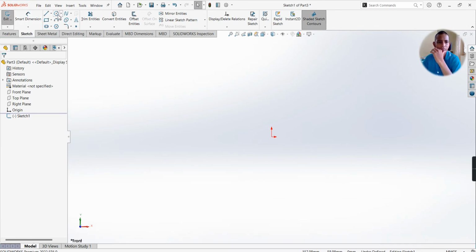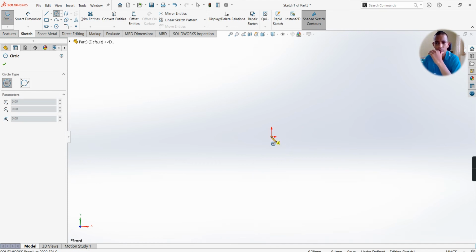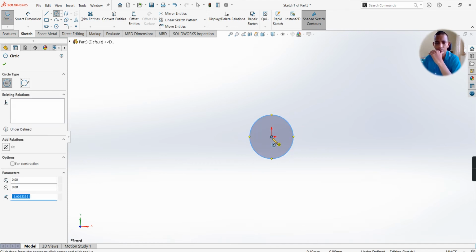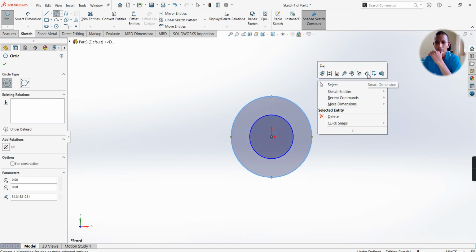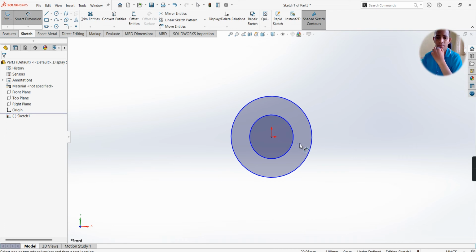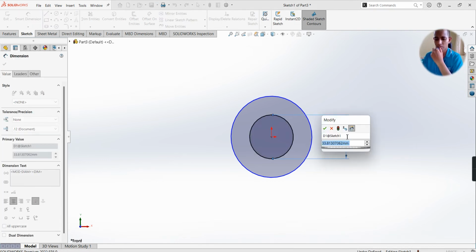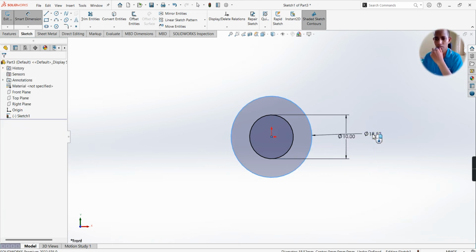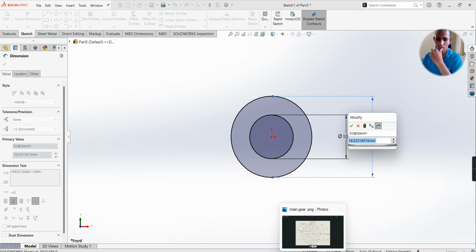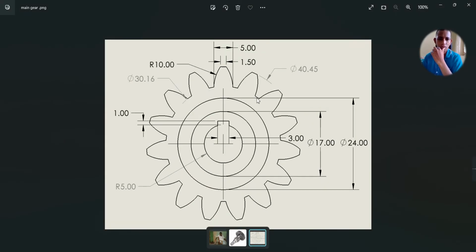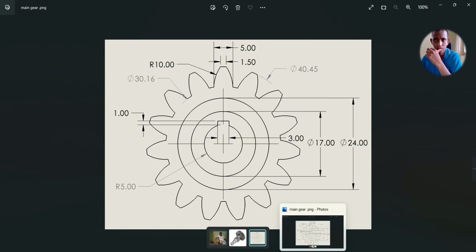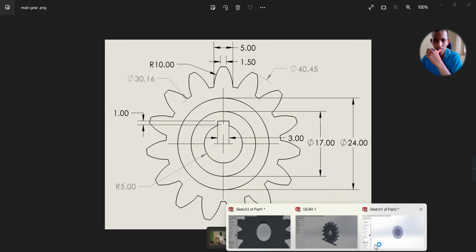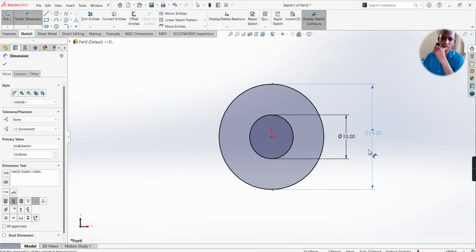Select a sketch, take the circle command. From the origin point draw one circle and one more circle. Right click, dimension, the diameter of the circle, meaning the shaft, is 10 mm. Draw one more circle and make the dimension. Here we'll go for the dimension of 24 mm. Make it 24.